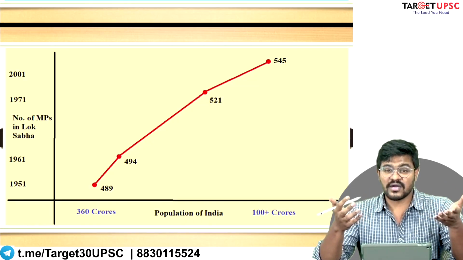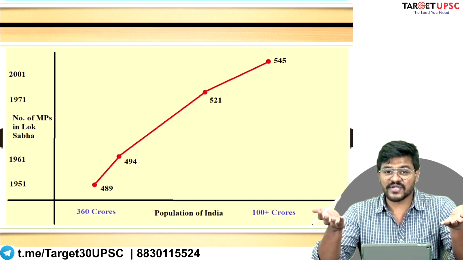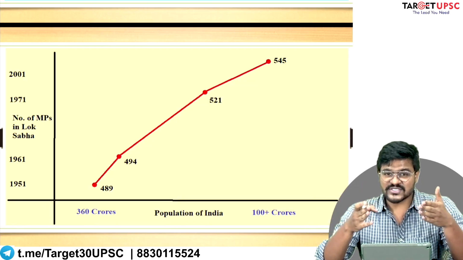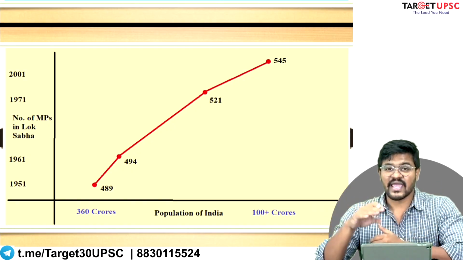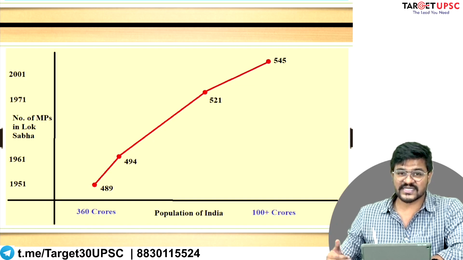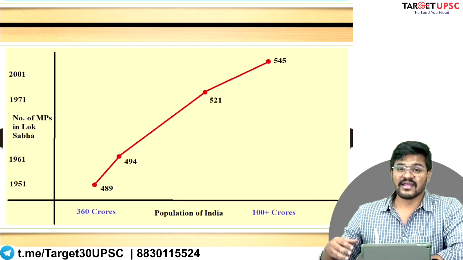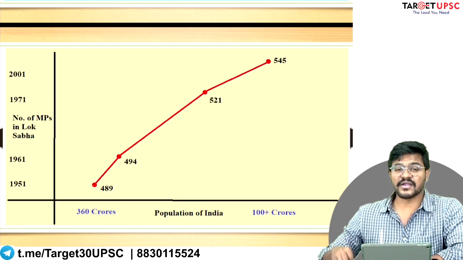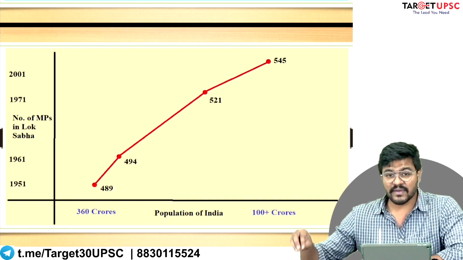Because of the way the Delimitation Commission of India works, it is established after every census. If the census shows that the population of a certain state has increased, then that state will be granted an extra number of members of parliament.